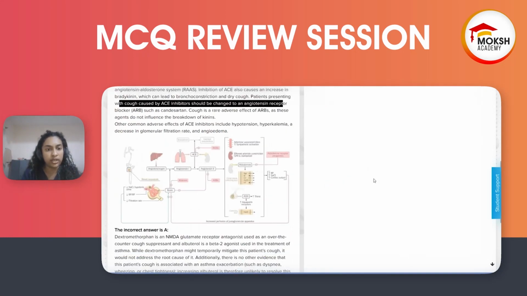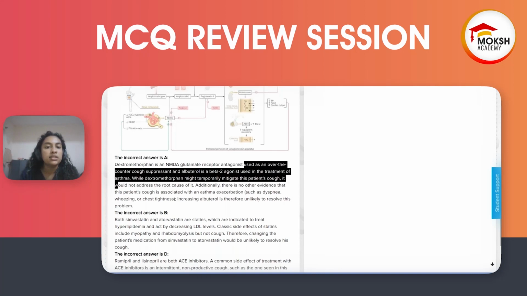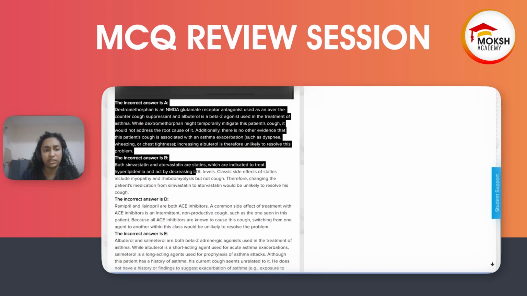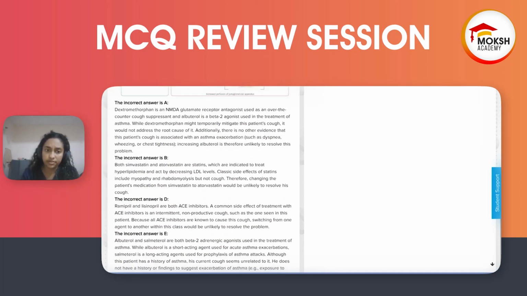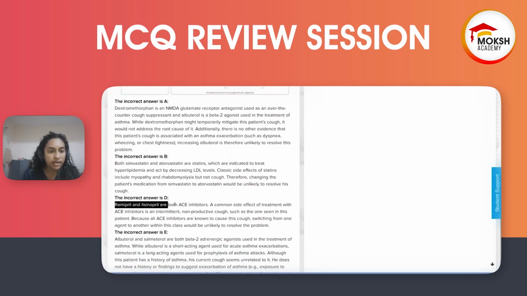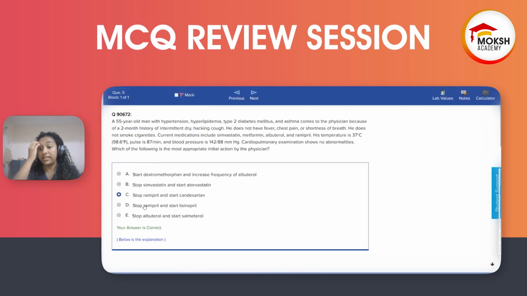That's all they want. What is dextromethorphan? It is an NMDA receptor, a glutamate receptor antagonist. Please remember this too. It might be a question some way or the other. It is a cough suppressant. And simvastatin, atorvastatin: the options are very irrelevant, and that's why it's easier. Ramipril and lisinopril are both ACE inhibitors, so you don't want to replace.